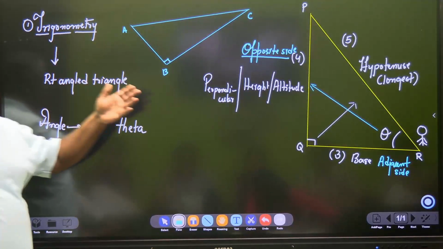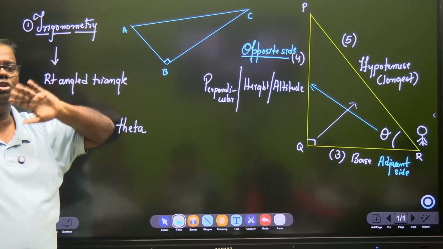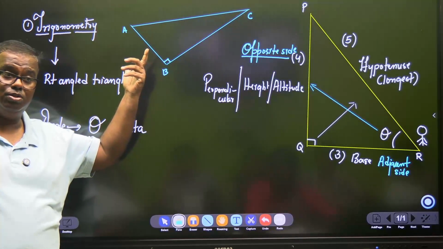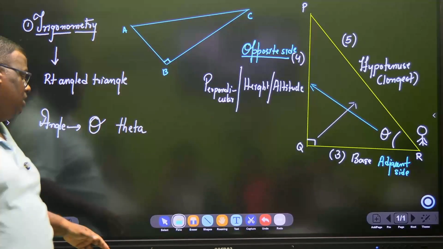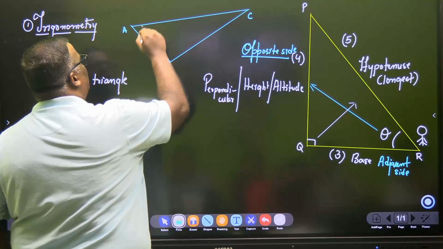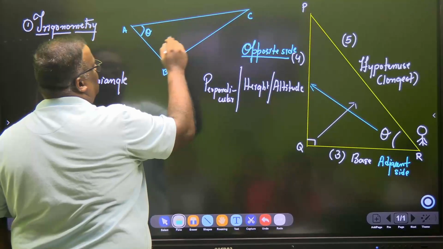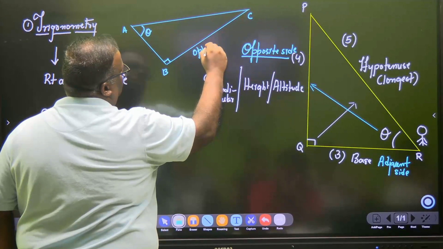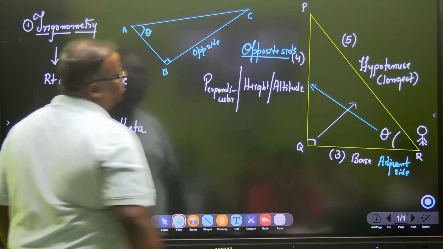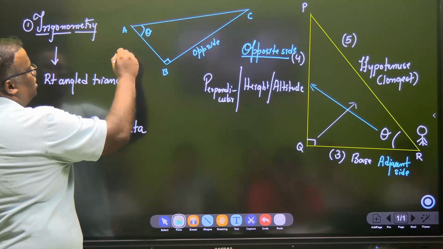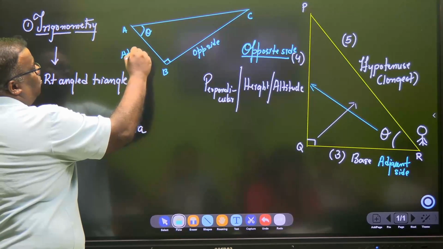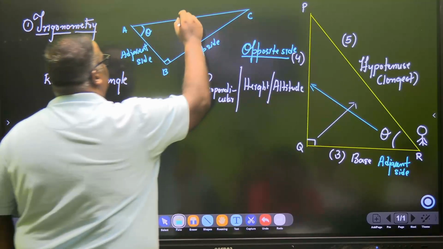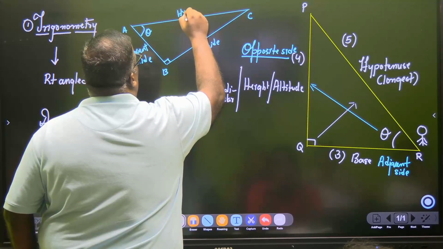By my previous understanding, to locate the hypotenuse is very easy. But how do I know which is base and which is altitude? That is the million dollar question. So in this question, I freeze any one angle and say if this is theta, then obviously this becomes the opposite side, and this becomes the adjacent side. Base is gone. We will not use that word base. Opposite side, adjacent side, and hypotenuse.